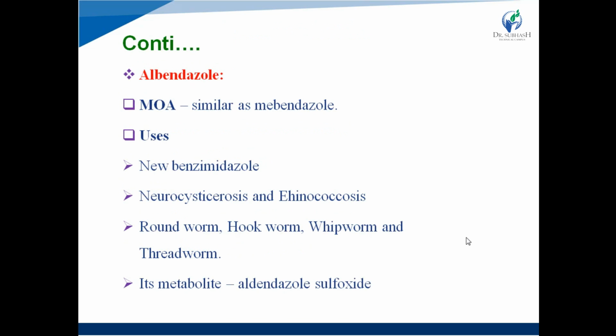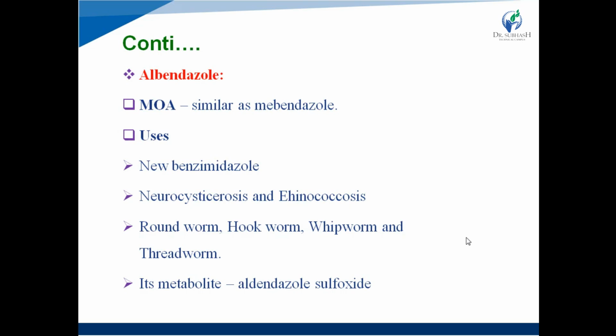Okay? Next one is albendazole. It is also a benzimidazole derivative, and it has the same mechanism of action as mebendazole, right? It inhibits the enzyme fumarate reductase and binds with the tubulin protein and causes paralysis of helminths. Right? Uses, it is a benzimidazole derivative, and it is useful in the treatment of neurocysticercosis and echinococcosis.